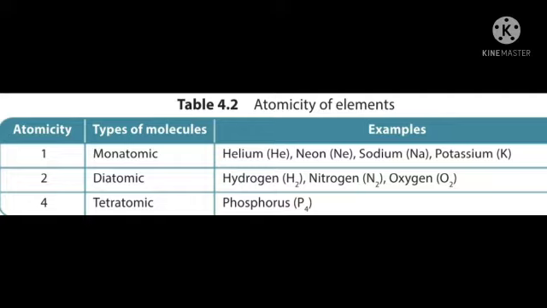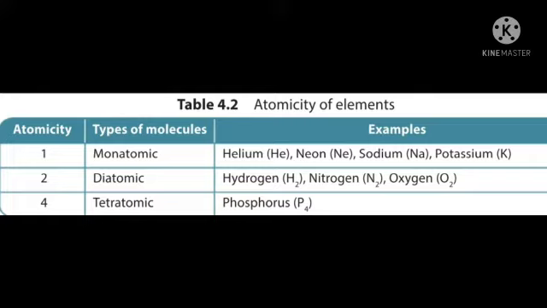Then sodium, Na, potassium, K. See the second one. Hydrogen, H2 is there. So 2 means di, so atomicity is 2. So it is a diatomic molecule. Nitrogen, N2, so 2 is there, its atomicity is 2. So 2 means di. So which type of molecule is it? Diatomic molecule. Oxygen, O2, diatomic molecule. Its atomicity is 2.